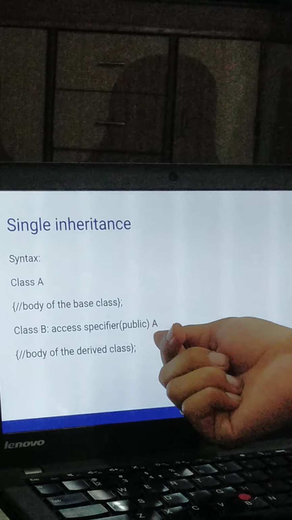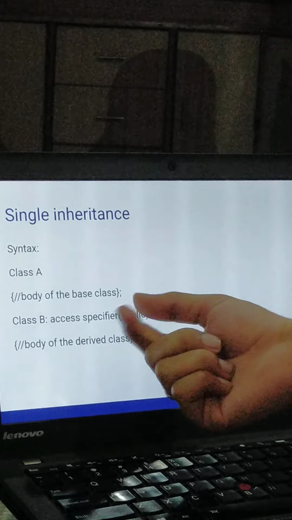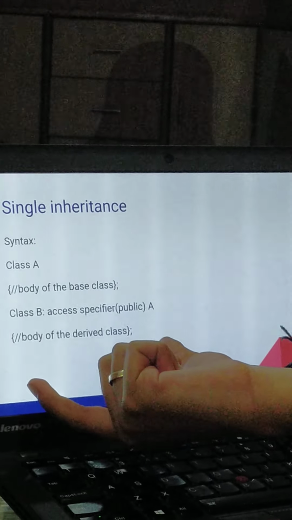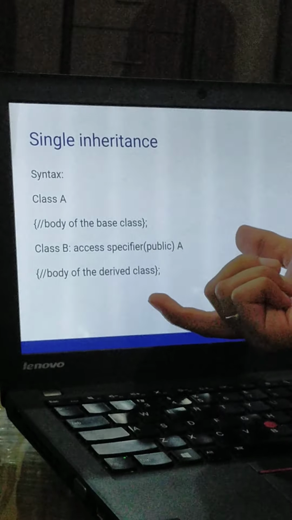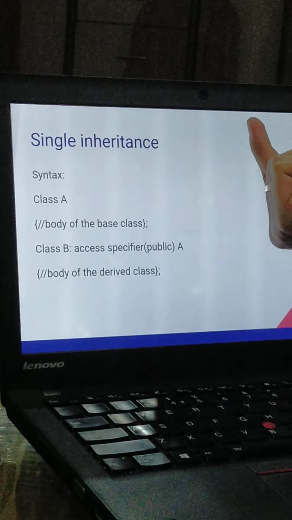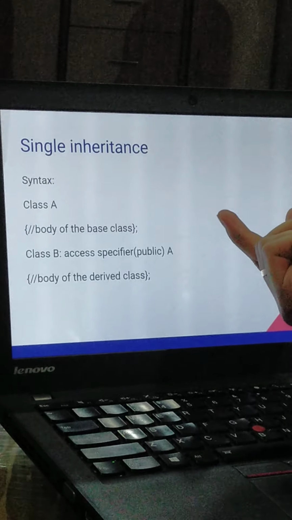We will call the base class, that is A, and then the body of the derived class. This is the basic syntax of single inheritance. Basically, we are making a class A, then we will publicly call it in class B.